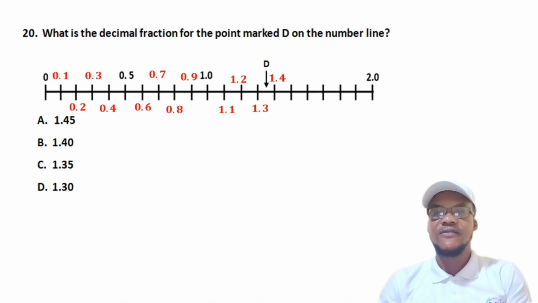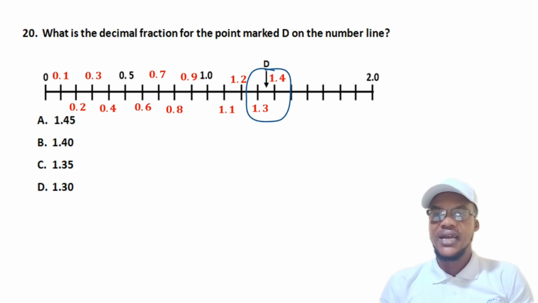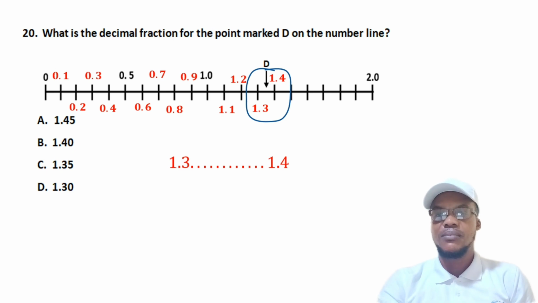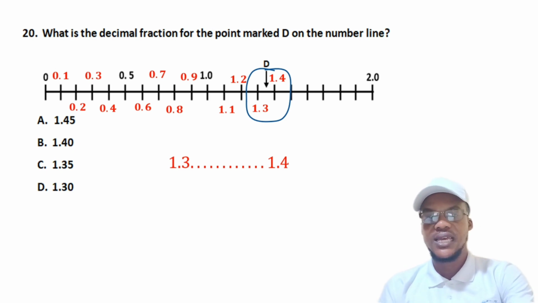Since D is in the middle, it divides the interval into two equal parts. If I divide the 0.1 into 2, I get 0.05. If I add 0.05 to 1.3, then you know what I'm going to get. So let's compare the two. We need what is in the middle. If you compare the options, we have 1.45, 1.40, 1.35, 1.30. You realize that 1.30 is what we have as 1.3.